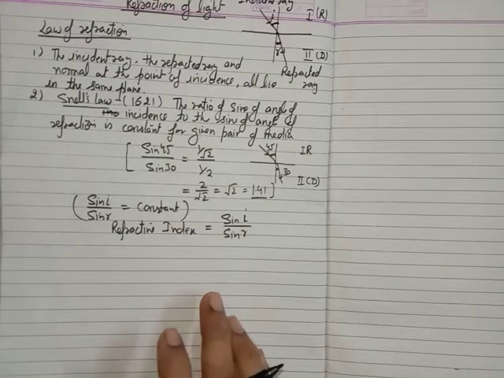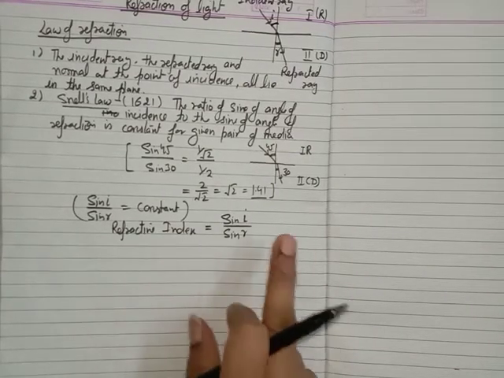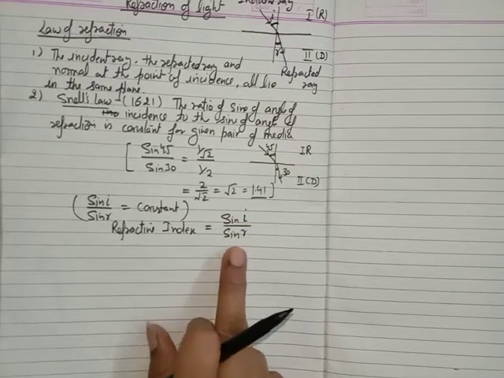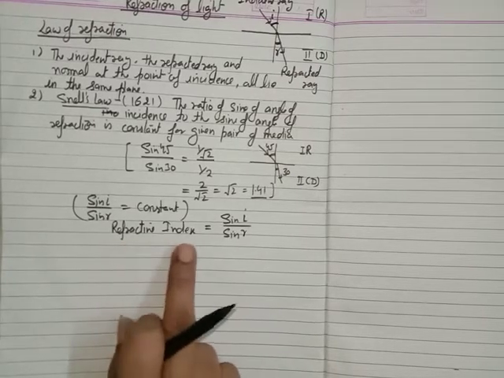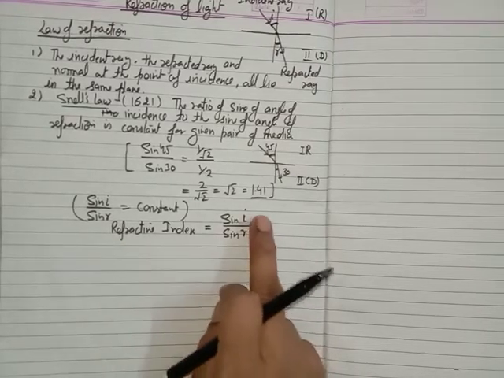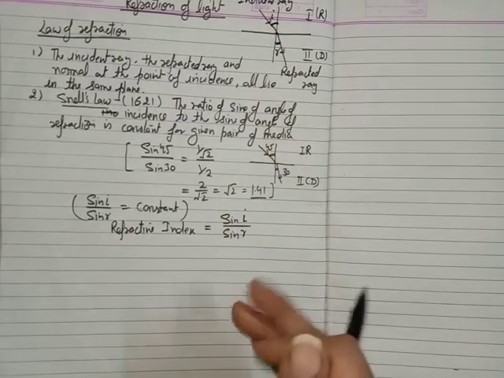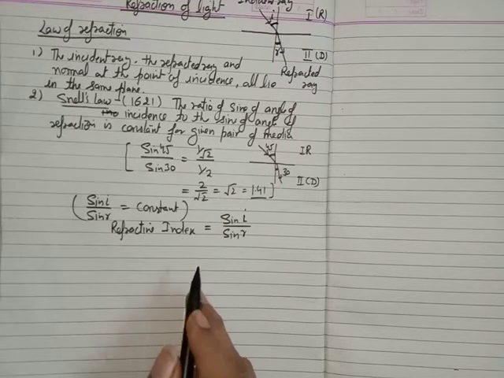So now again, this is the refractive index. You can say the ratio of the sine of the angle of incidence to the sine of the angle of refraction is called the refractive index. What should be the unit of refractive index? Since this is a ratio, and we know that a ratio doesn't have any unit, we can say the refractive index does not have any unit.